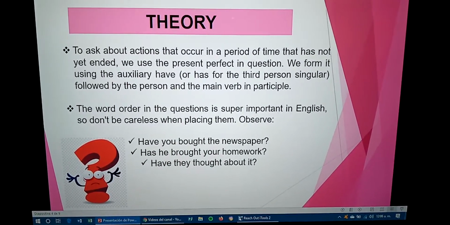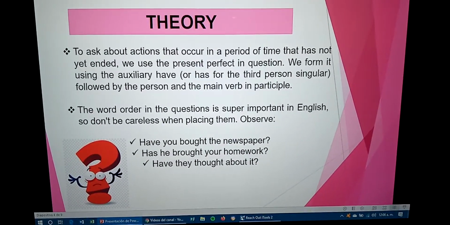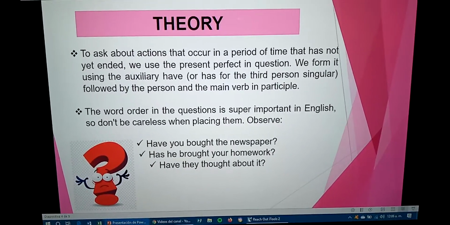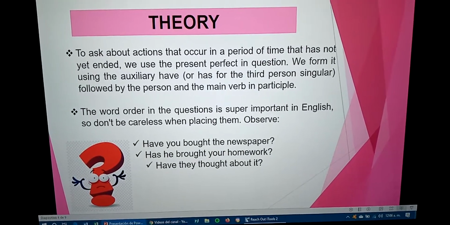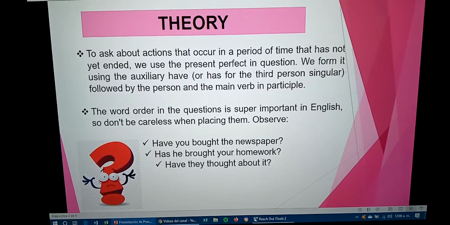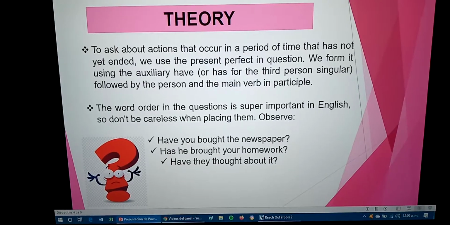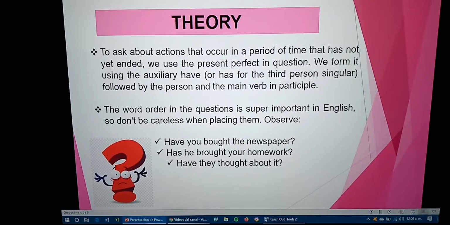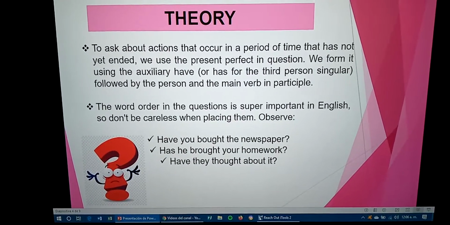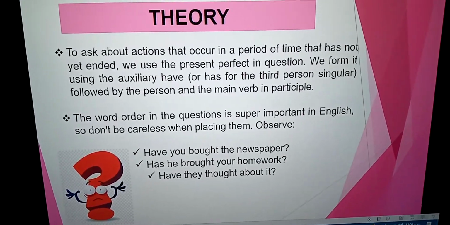Let's see the examples. Have you bought the newspaper? Has he bought your homework? Have they thought about it? This is the theory to ask about actions and the word order in the question.